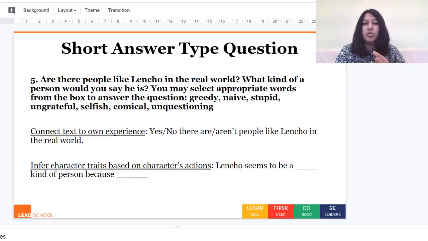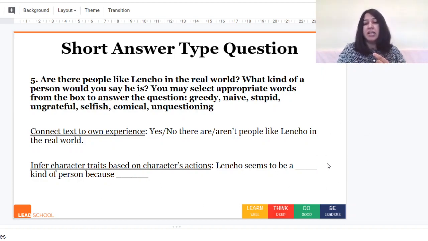So if you look at how the answer will look, first it would be yes or no, depending on you. There are or aren't people like Lencho in the real world. You need to decide yes or no. And then, Lencho seems to be a dash kind of person. You can write anything: greedy, naive, unquestioning, comical, selfish, because this is the important part.